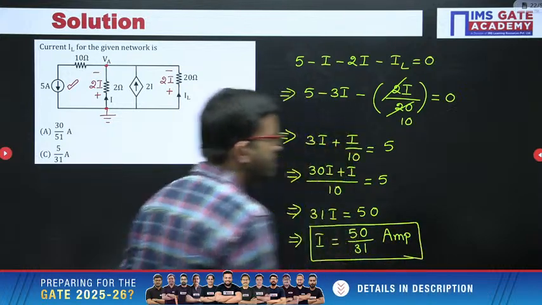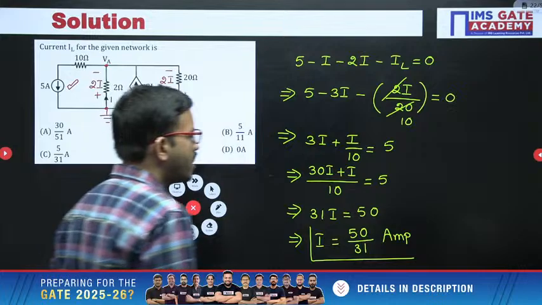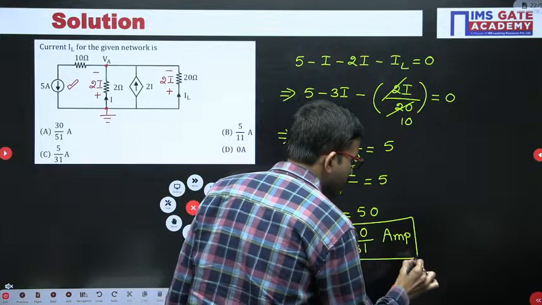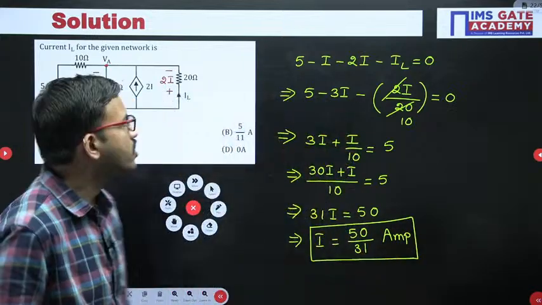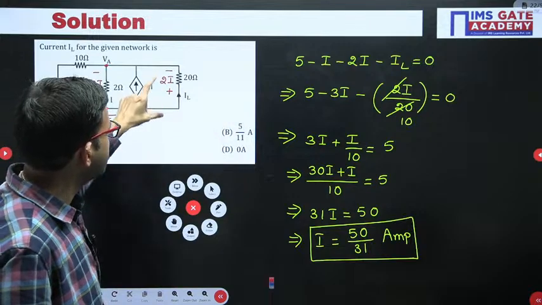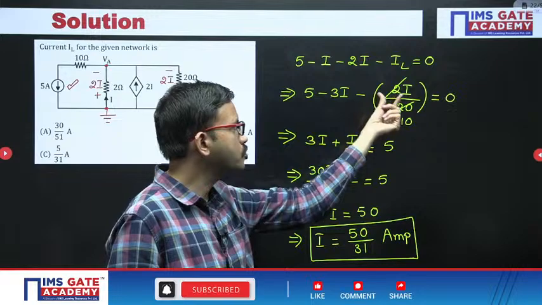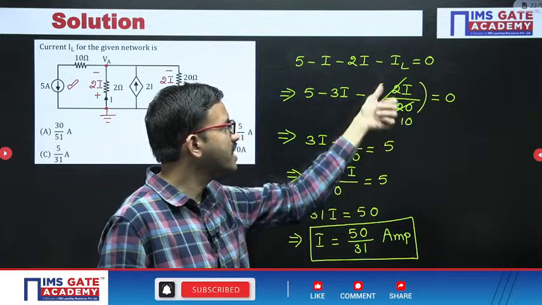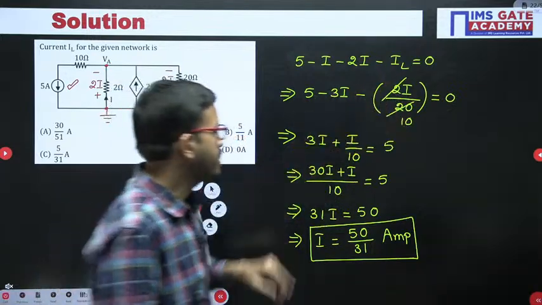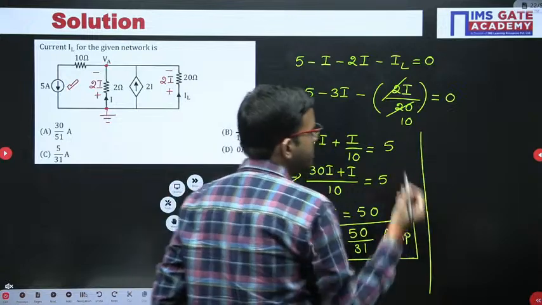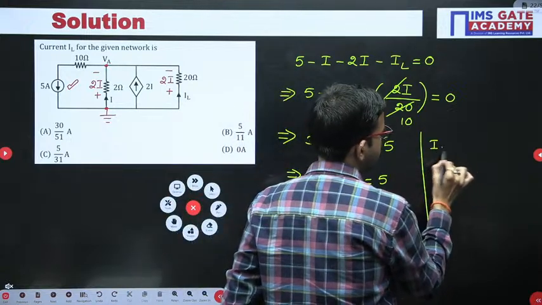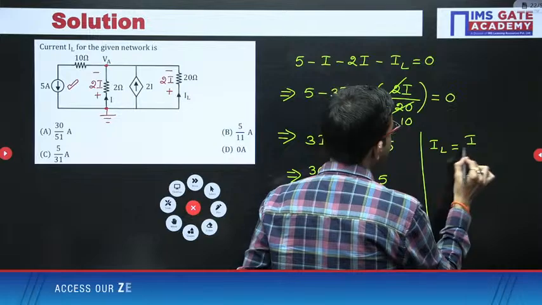our objective is we have to calculate IL value. Here we have to calculate IL. Okay. Now if you closely observe regarding IL, already we have used the Ohm's law here, that is 2I divided by 20, that is nothing but I by 10, right. So here IL is nothing but I by 10.